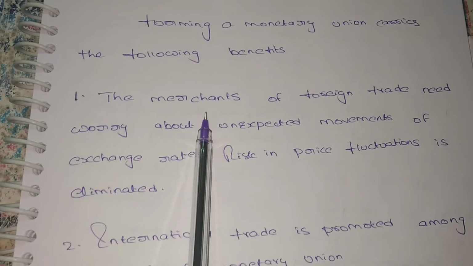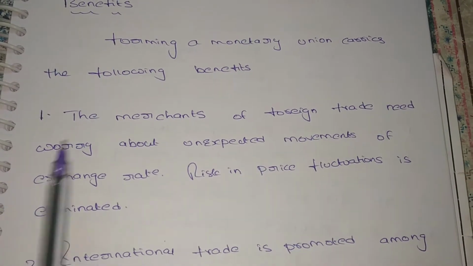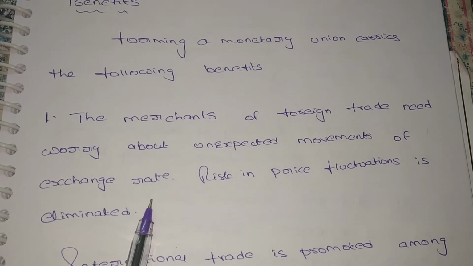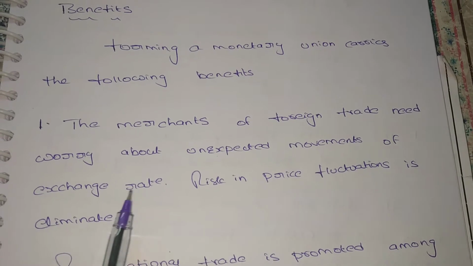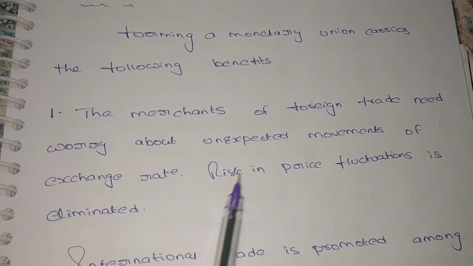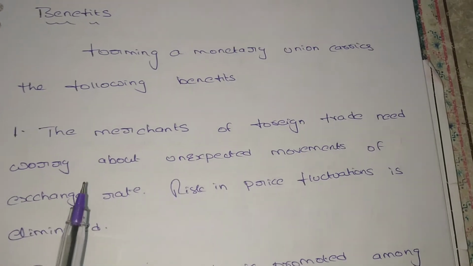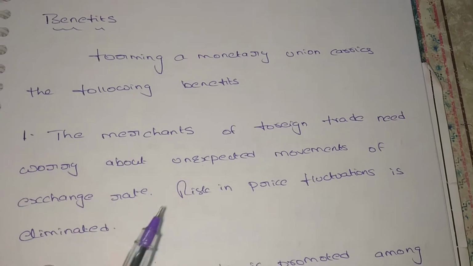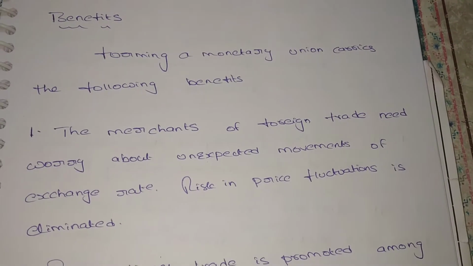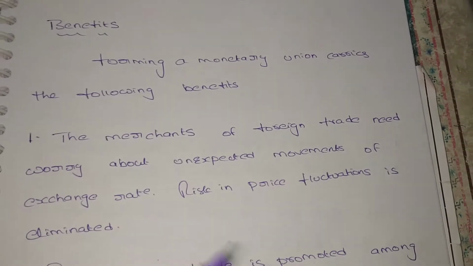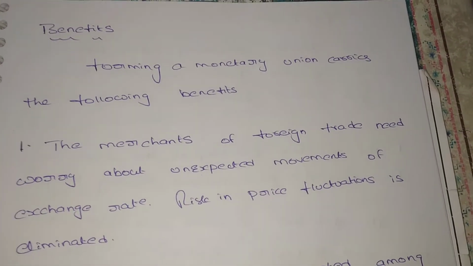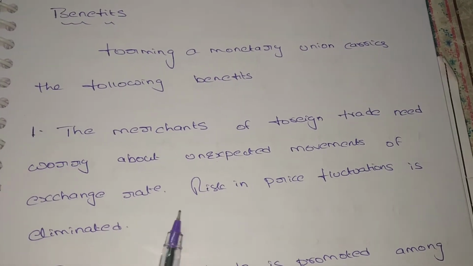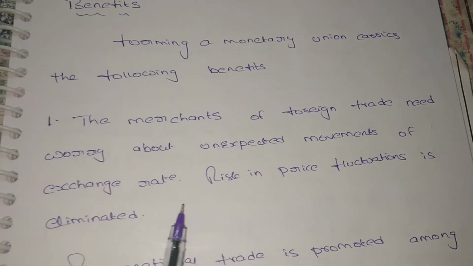The merchants, meaning the people exchanging currency for foreign trade, need not worry about unexpected movements of exchange rates. The main problem in exchanging currency is fluctuating rates, and one country differs from another, but the risk of price fluctuations is eliminated. If one country's currency increases compared to the other's, the other country will face losses. This kind of risk does not happen when countries form a monetary union. This is the first and foremost benefit.